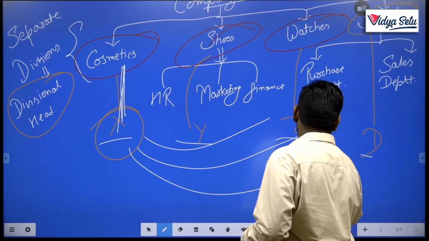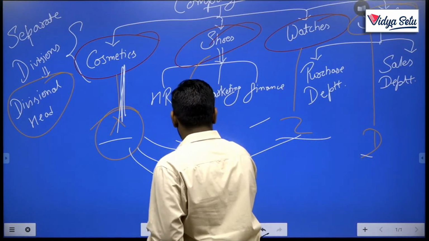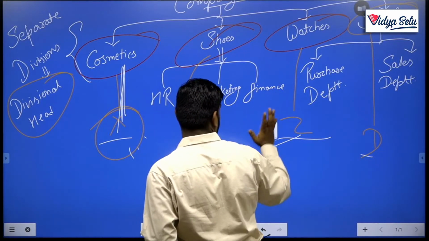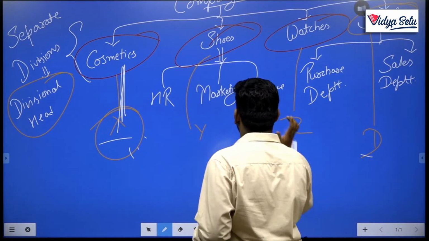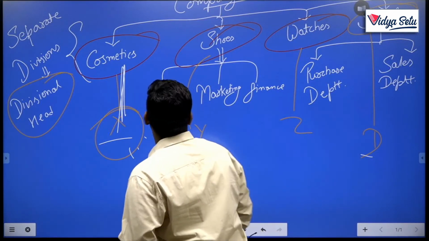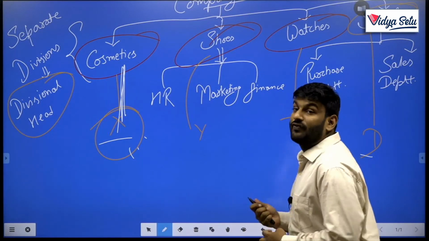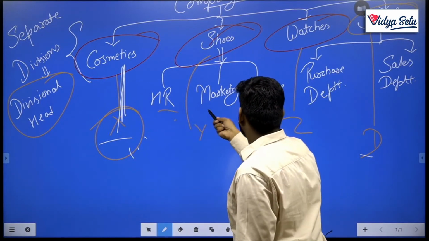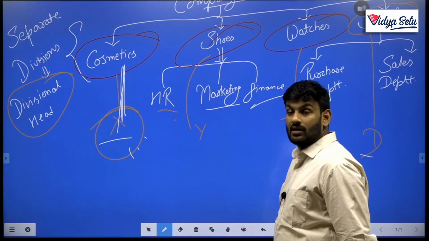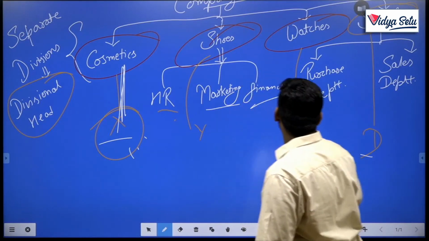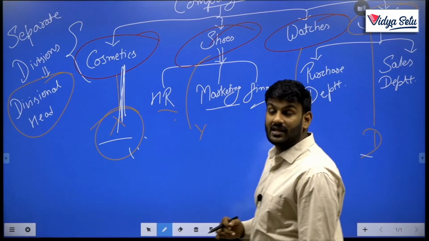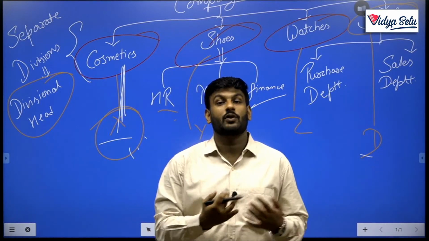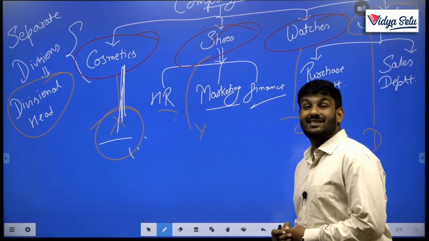If I am talking about the shoes department, a functional structure is adopted by the shoe department, as in HR, marketing and finance. The same type of things should be followed in skincare, with different functions, as well as in the cosmetics department or our watches section. Clear?